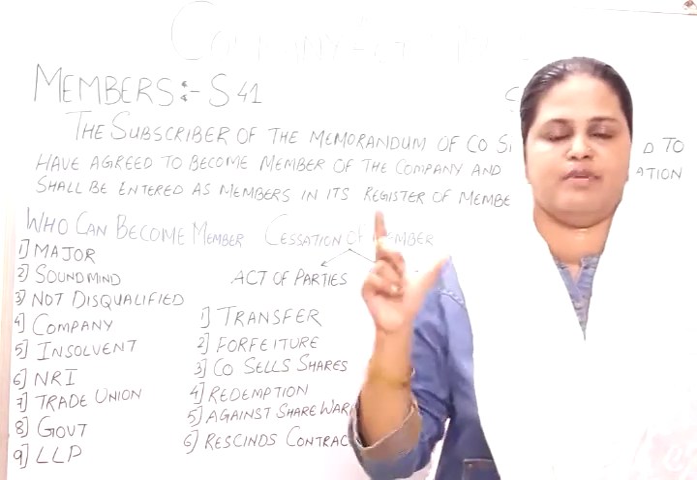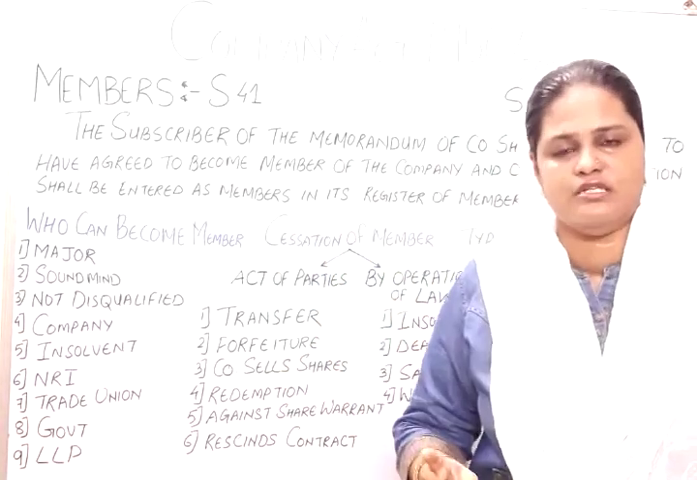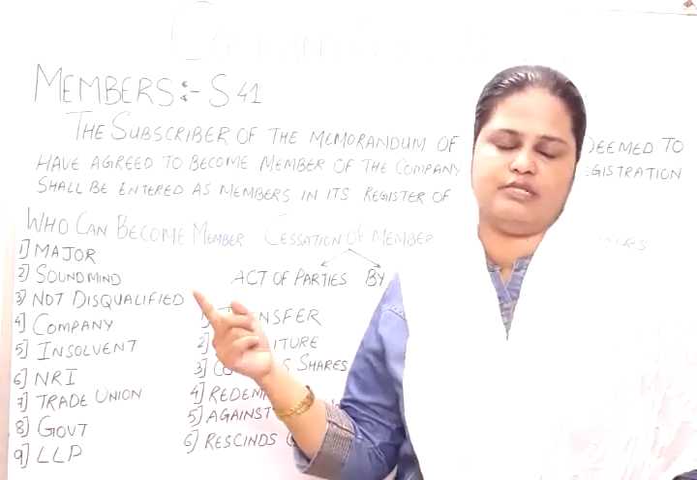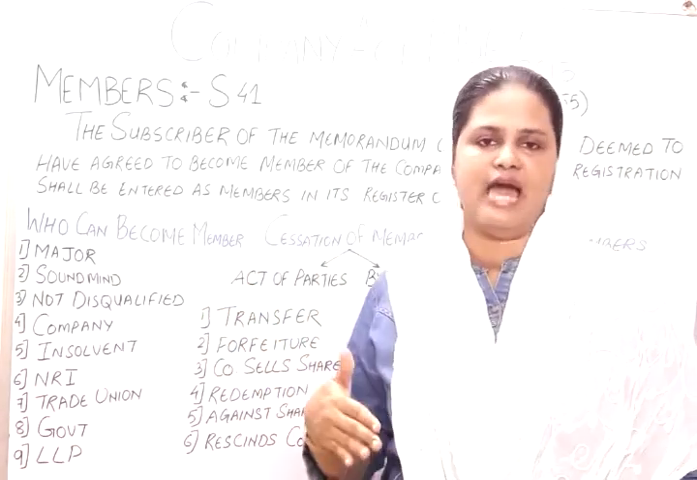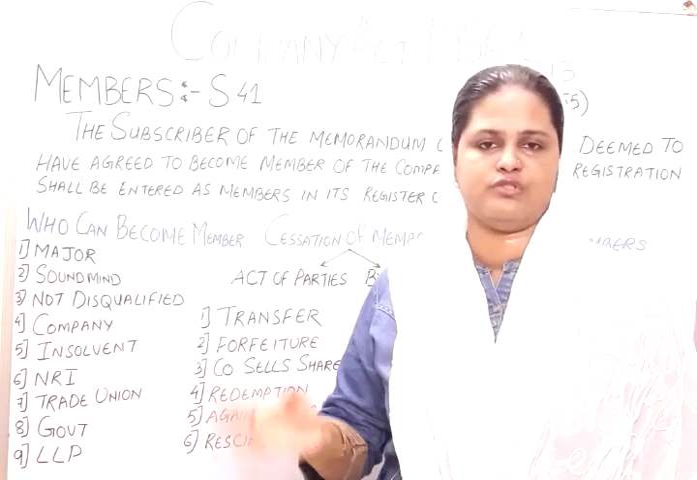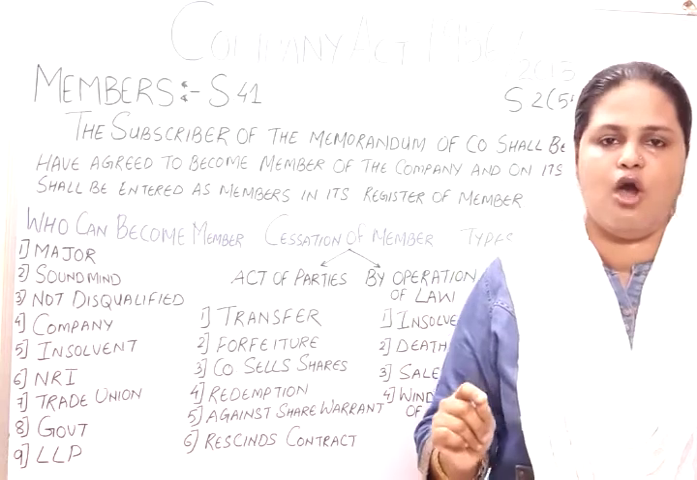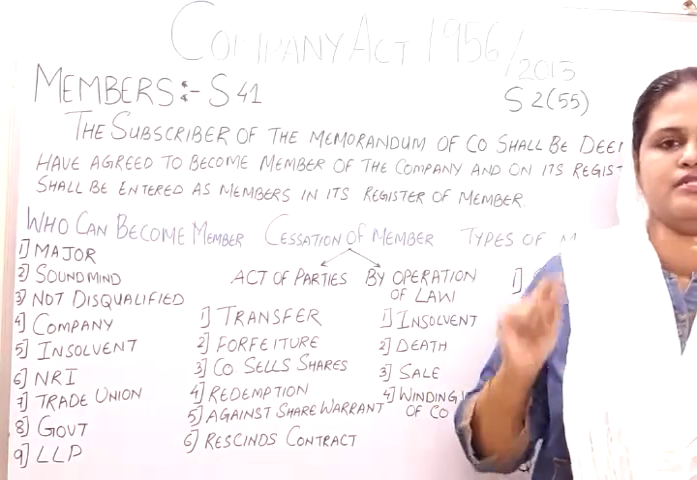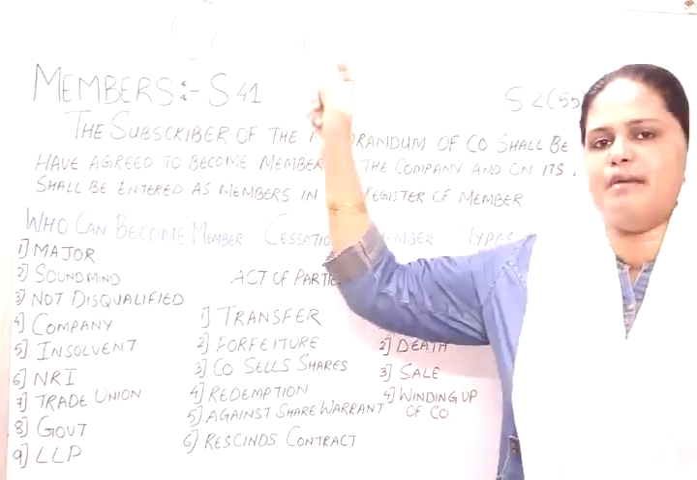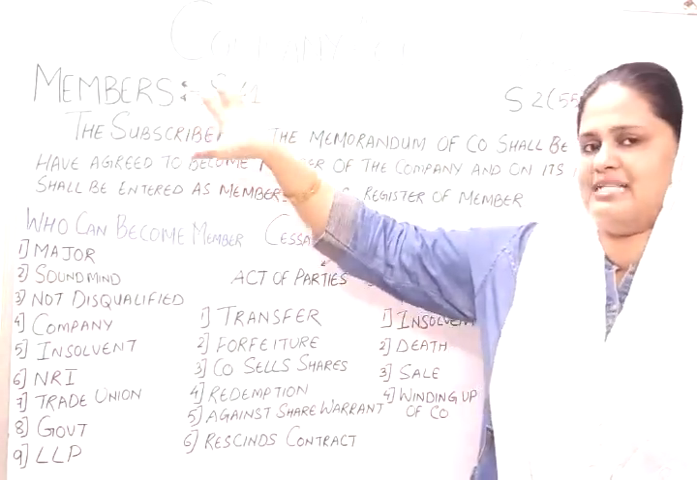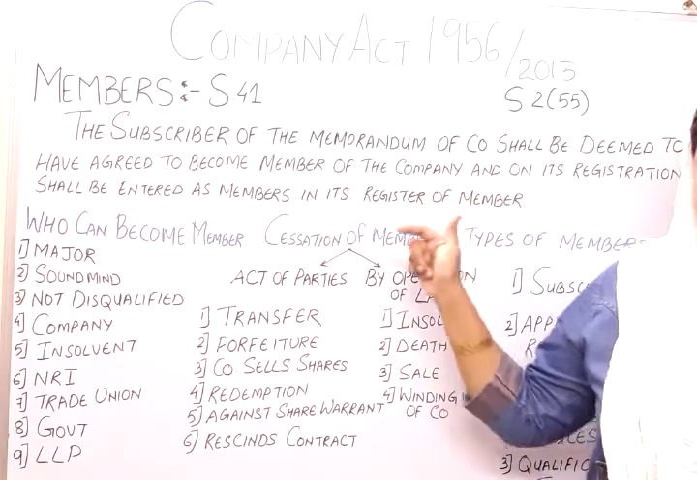The concept of member is wider than shareholder because many companies, like those limited by guarantee, don't have the concept of shareholder. They have only the concept of members, or in the case of a one person company there is the concept of member. So the shareholder is the same person, but the concept of member is comparatively wider than the shareholder.